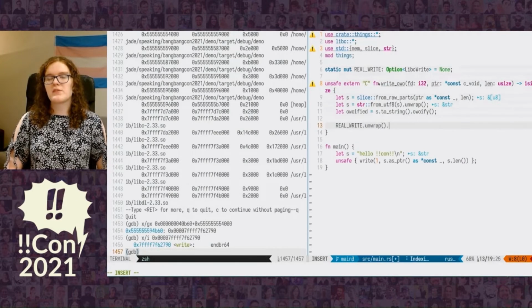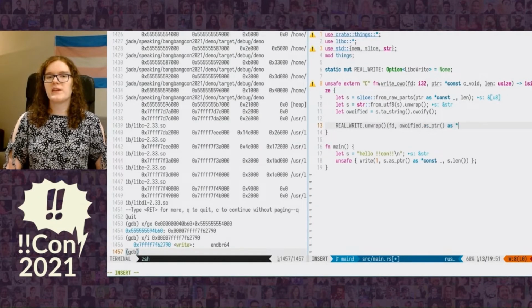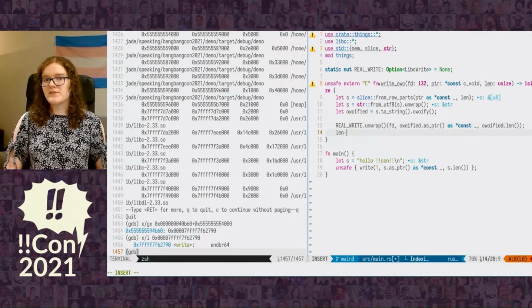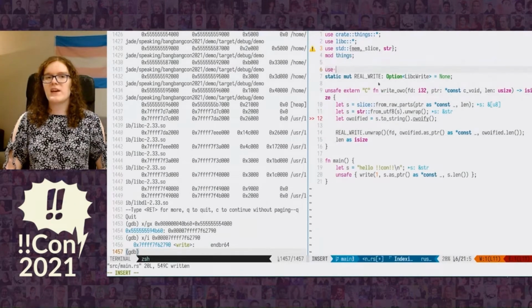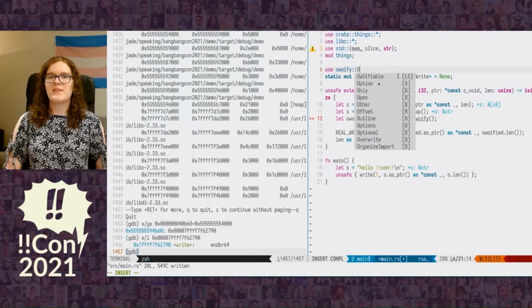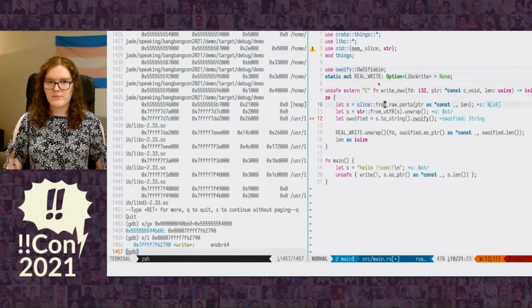So in our wrapper, we are going to use that global variable to call the original write function with our AWOIFIed string, with the same file descriptor, and with the AWOIFIed string's length. We then have to lie to our caller that we have written exactly how much they asked for, because otherwise it will go badly if we say we actually wrote more than they asked for because we added some characters while AWOIFYing. We then have to also add our AWOIFIcation library.